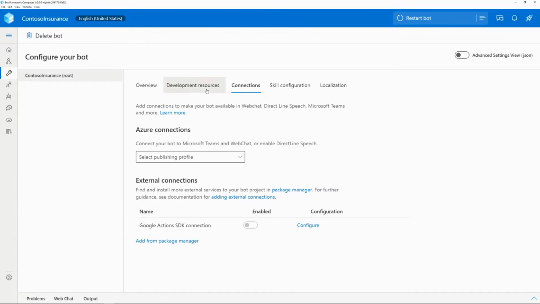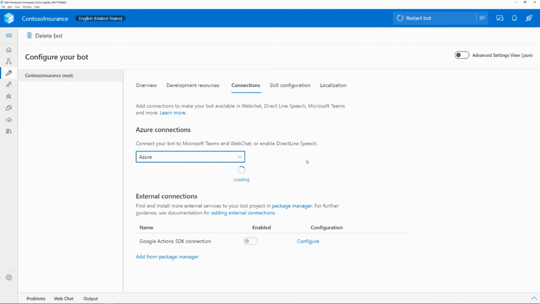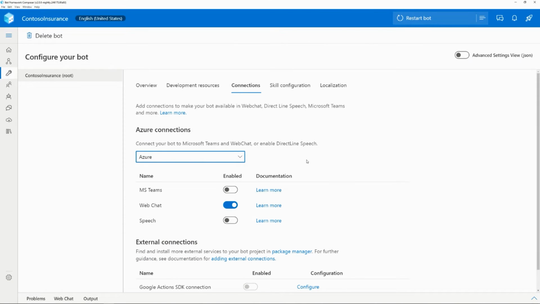But beyond that, we now have this connections tab where I can say, okay, I'm going to select my Azure publishing profile. And that's then going to allow me to actually configure some of the channels that are available via Azure Bot Service. So again, coming back to, I build my bot and I want to make it available on Teams. Previously, I'd need to head to the portal, configure the channel there.